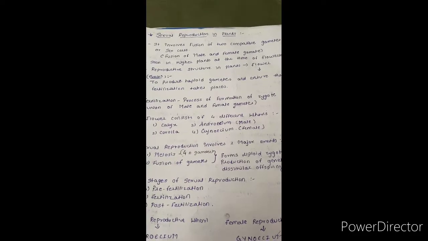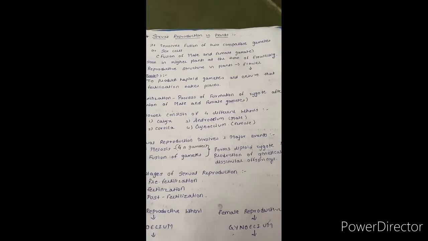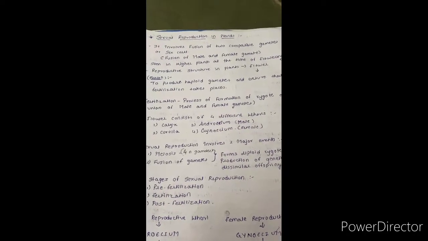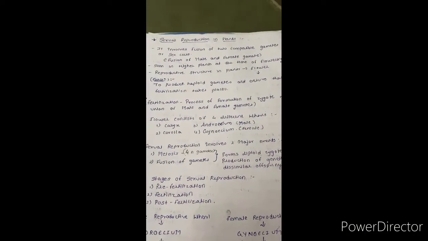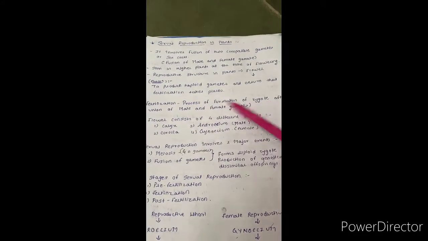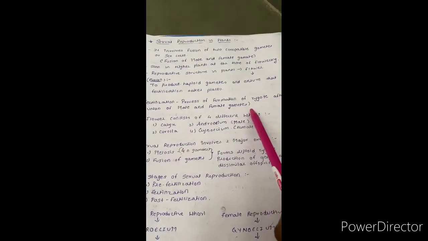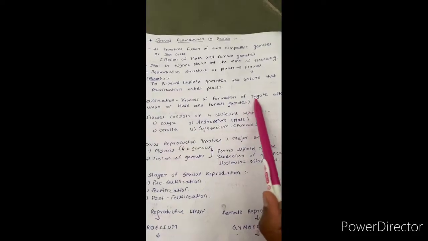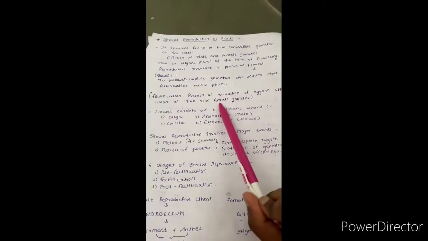And the function of the flower is to produce haploid gametes and ensure that fertilization takes place. What is the function of the flower? To produce haploid gametes and ensure that fertilization takes place. Now see what is fertilization. Fertilization is the process of formation of a zygote after union of male and female gamete. Okay, after union of male and female gamete, a zygote is formed and this process is called fertilization.